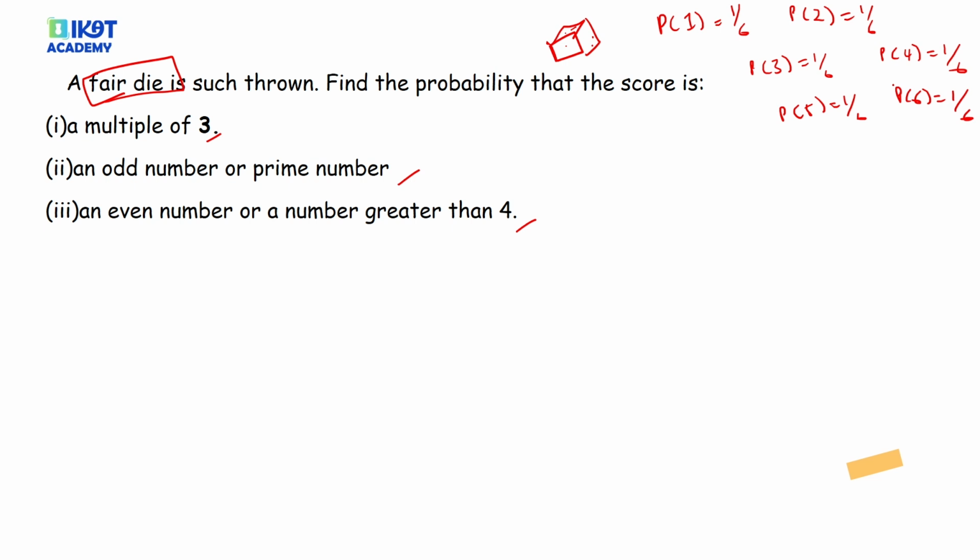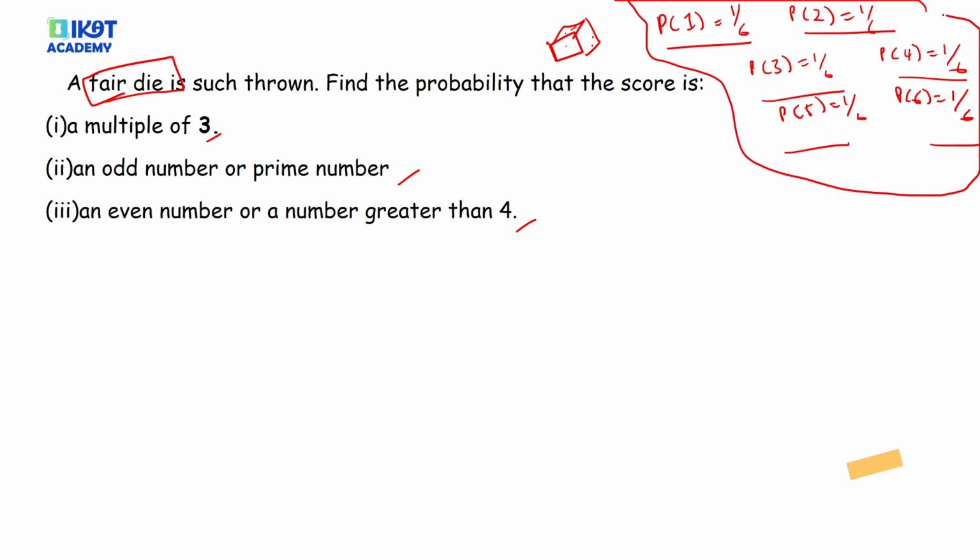Now, if a question says the die is biased, or some questions can even call it an unfair die, in that case, what the question is trying to tell you is that it is no longer the same. Some things are being favored more than others. So we are going to see how. And also, you should note that when we have a biased die, the total of all events is equal to 1.